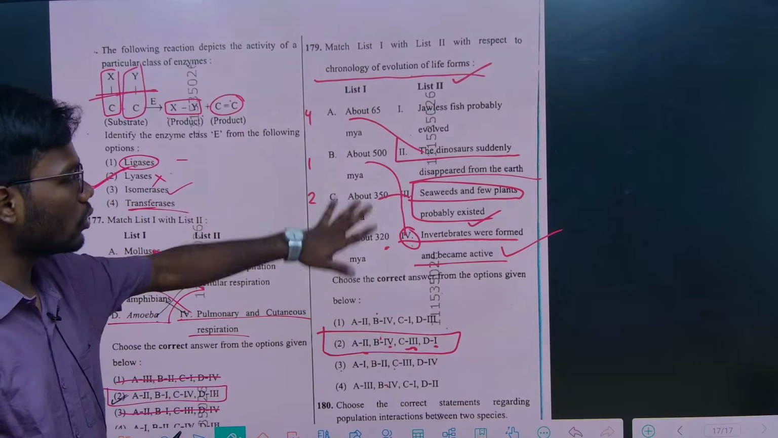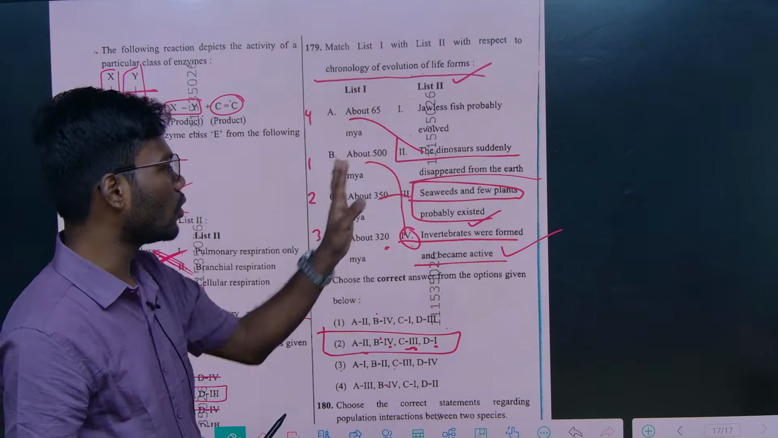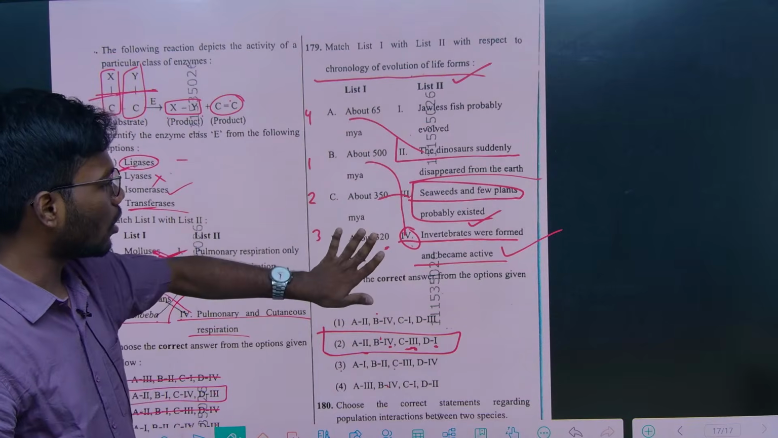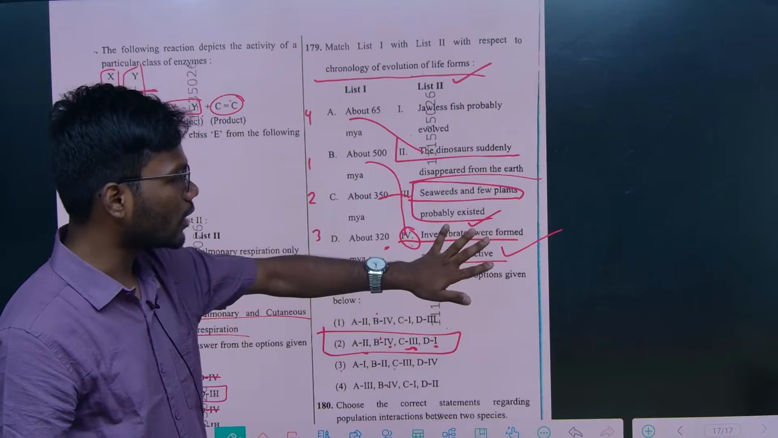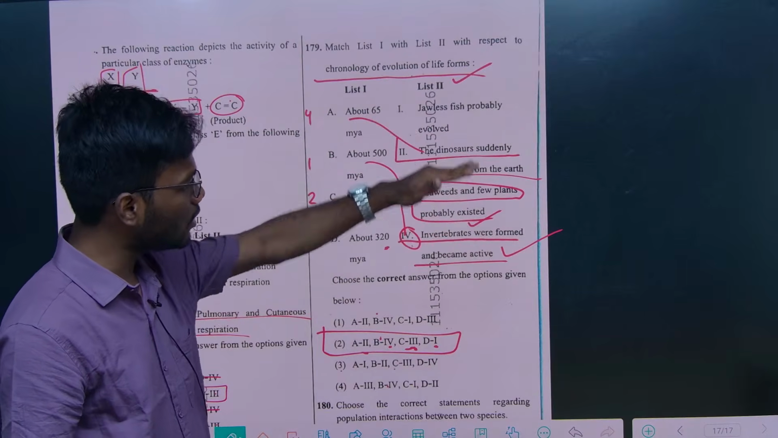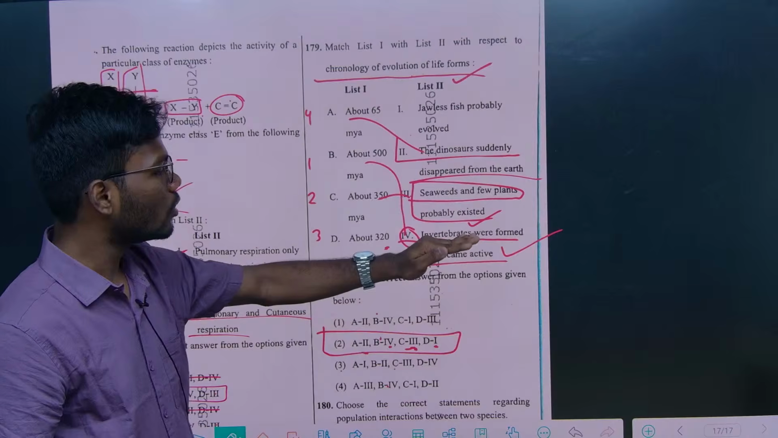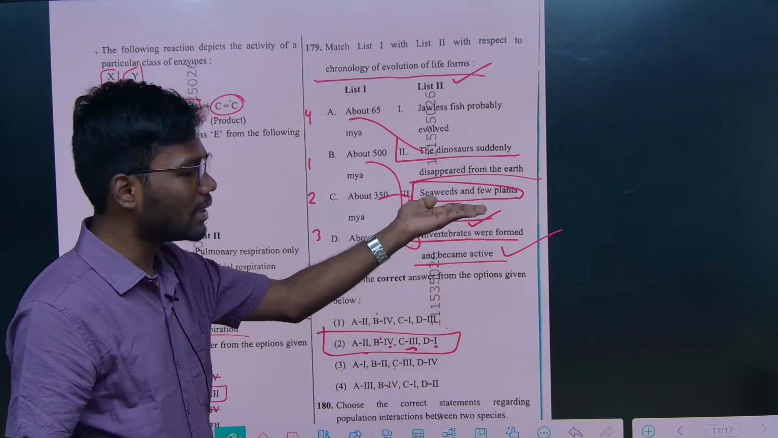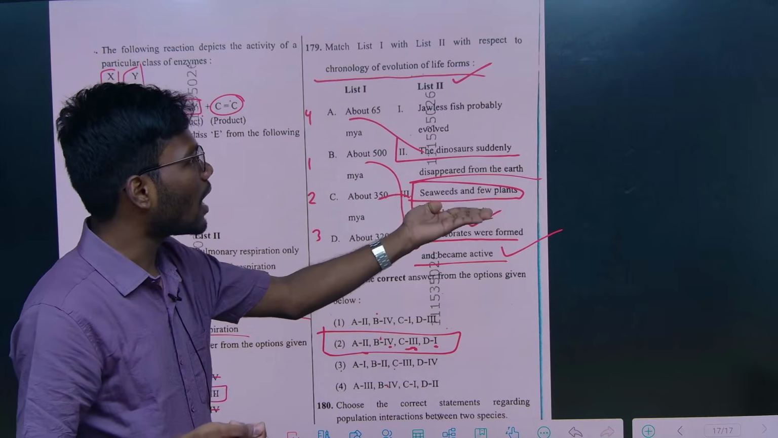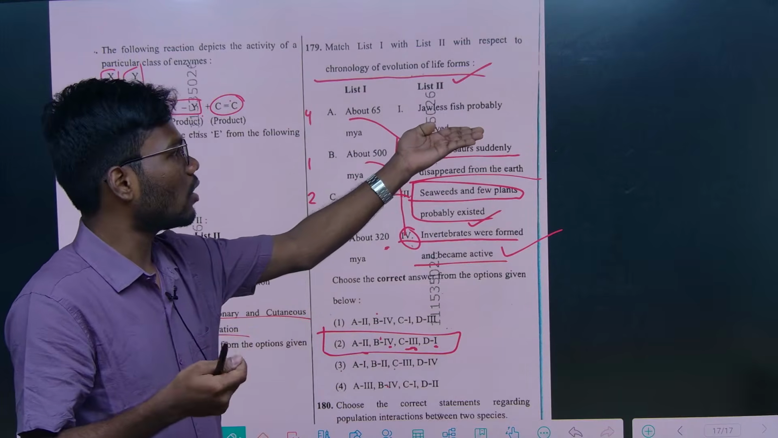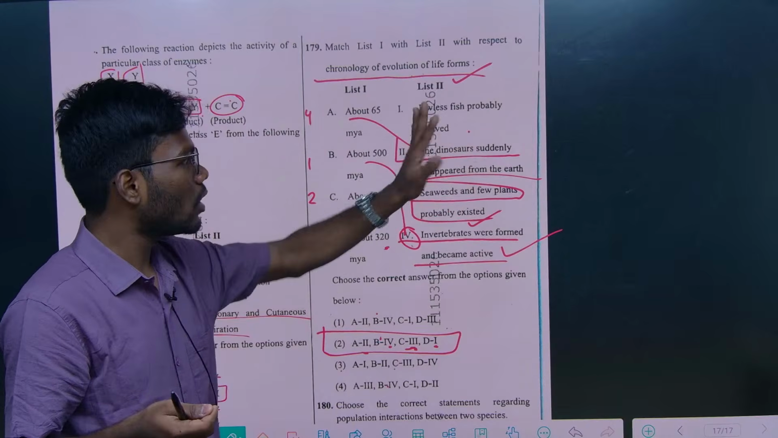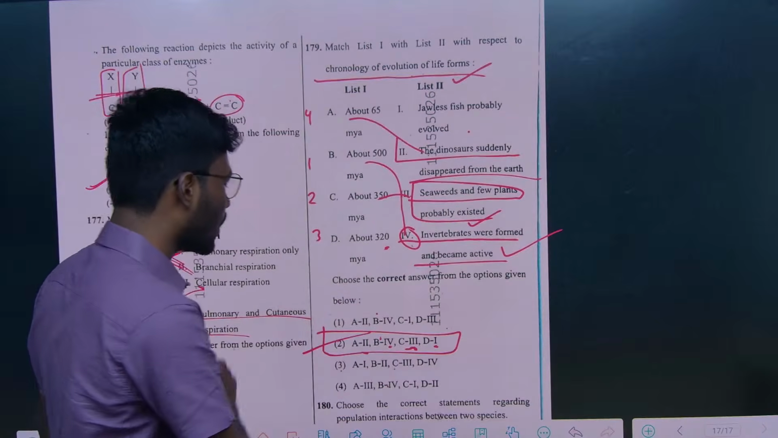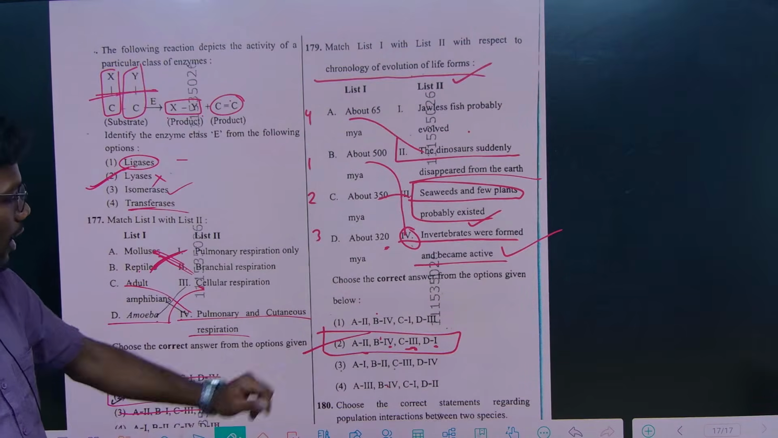If you don't know how to match, just remember this is a chronological order question. So we have to arrange these options in chronological order. Which one was first? Invertebrates were formed first, right? After that seaweeds and a few plants. After that fishes, jawless fishes, all these things came. Finally dinosaurs. So according to this chronological order, just give the options, and based on that you can easily choose the correct option, right?